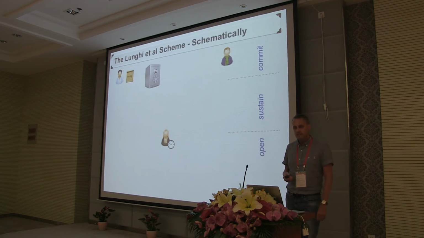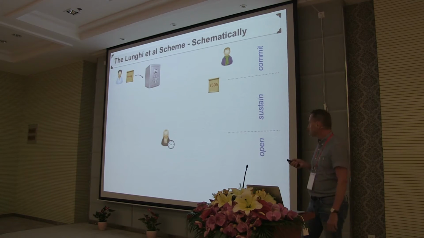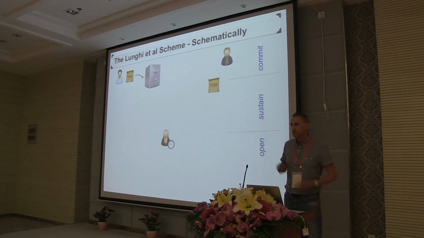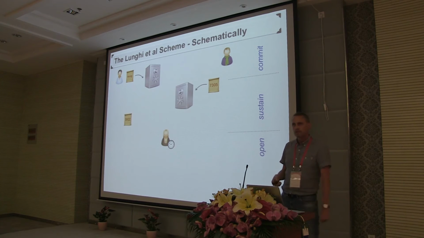So schematically, the following is what happens in the Lunge et al. scheme. The provers put the message they want to commit to into a vault. But then, because we want to delay the time when the verifier gets to see the message, instead of just revealing the code that opens this vault, they put this code into a new vault.